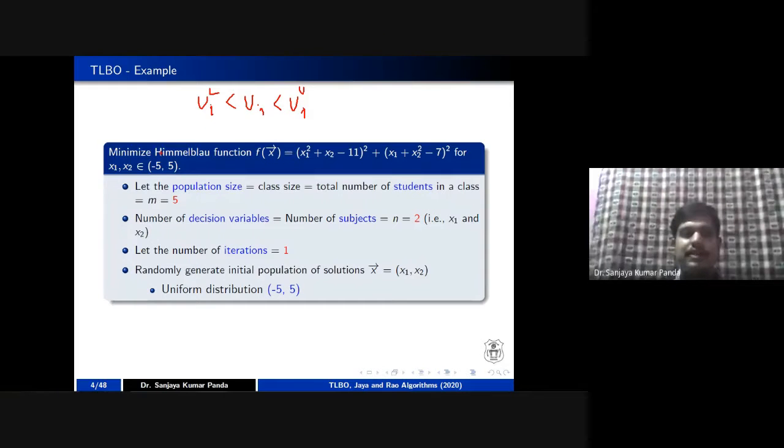So in this case, I am specifying minus 5 as my lower limit, plus 5 as my upper limit. And our objective is to minimize this function, right? This is our objective function. I will tell you, if the question is about maximization, then what you will do in the case of TLBO in the later stage. So in order to process the TLBO algorithm, what you need is the population size.